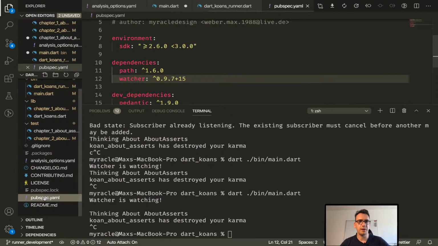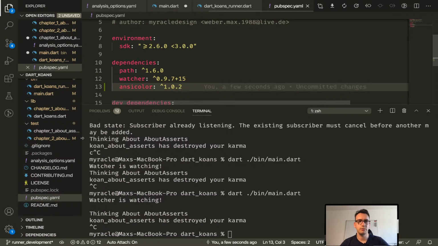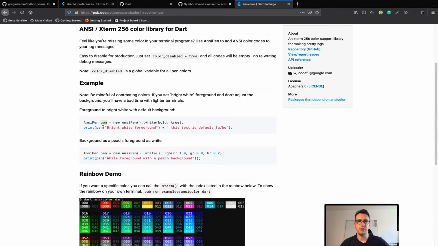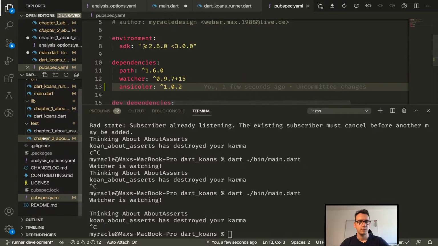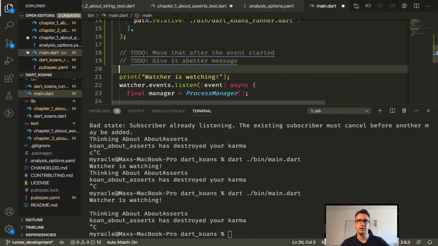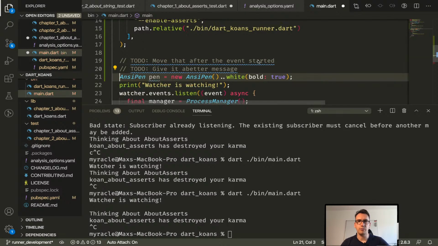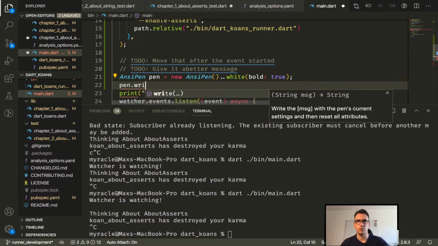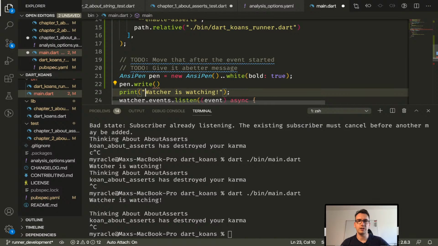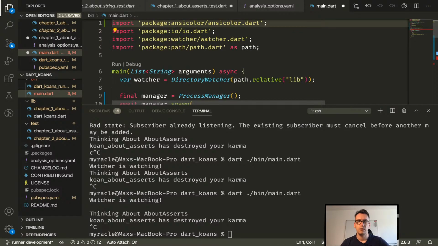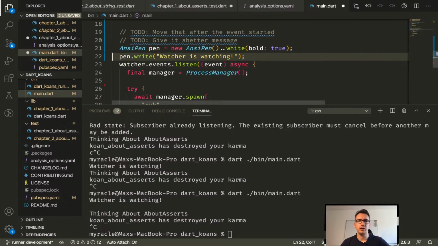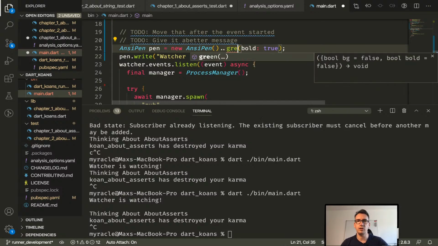So we take the package into our pubspec.yaml, put it here. And now what we are doing is we just take that example and try if it works. Let's start with that in the main.dart here, where we have that ANSI pen now. We import that. Pen dot. And now we would just add the message like here. And here we go. Finish that off. And the pen, I think white is a bad color in that case. So let's take the green for now.